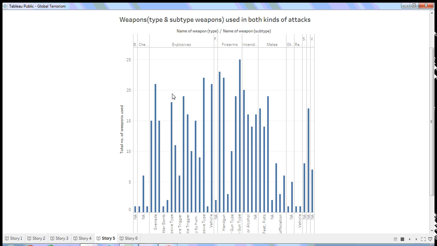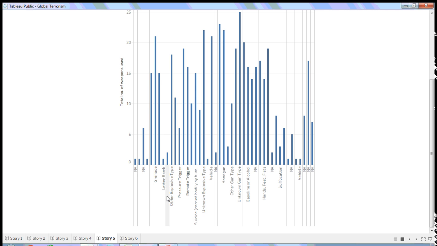Next, moving to the next story, if we talk about the weapons used in both kinds of attack, these are all the weapons. The categories are biological weapon, chemical weapon, explosive, firearms, and so on. Their subcategories are laser bomb, grenade, pressure trigger, and so on.